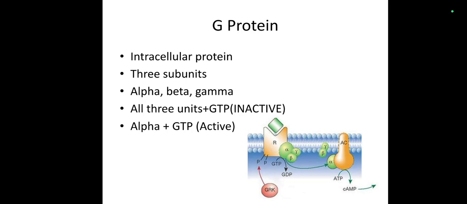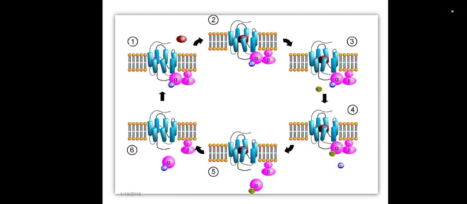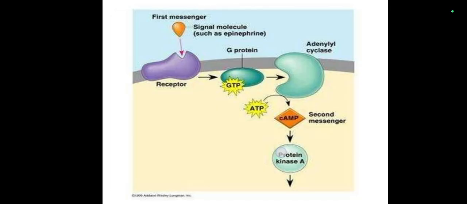The G protein is an intracellular protein which has three subunits, alpha, beta and gamma, and all three subunits are present in a fused form in association with GDP when it is inactive, and in the active form of the G protein it has the alpha subunit and a GTP. This shows how the ligand attaches to the extracellular domain and signals are passed which cause the activation of the G protein.